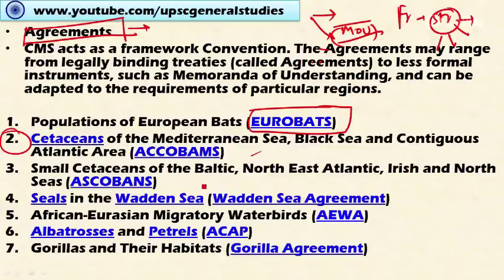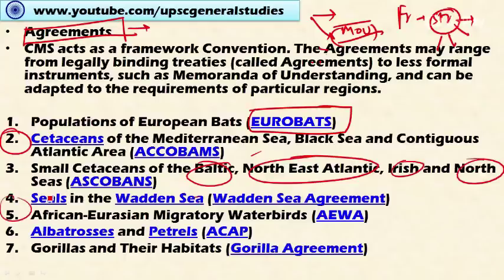The third is on small cetaceans of the Baltic Sea, Northeast Atlantic, Irish and North Seas. The fourth agreement is on the seals in the Wadden Sea. And the fifth one is on African-Eurasian Migratory Water Birds, AEWA. This is one of the most important and famous agreements under the Convention on Migratory Species.